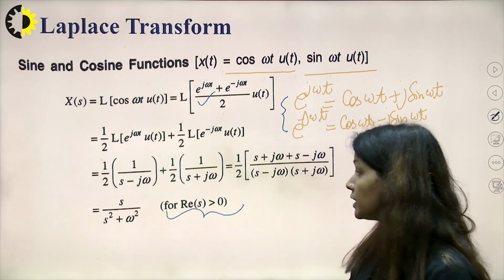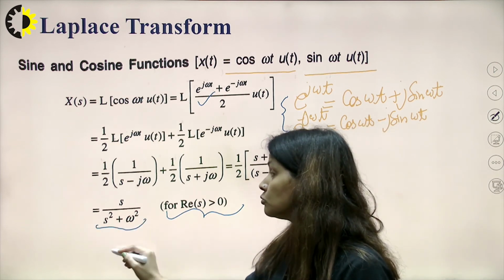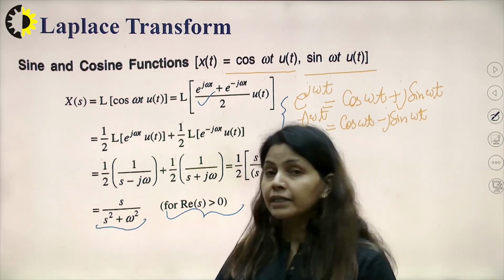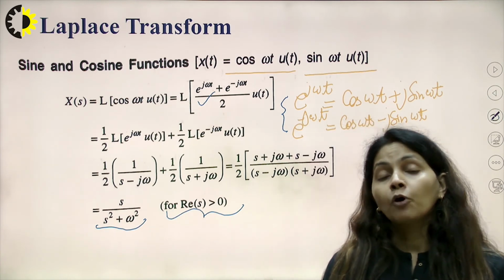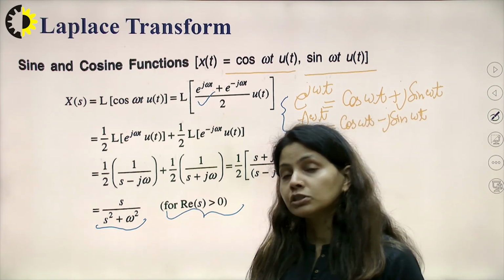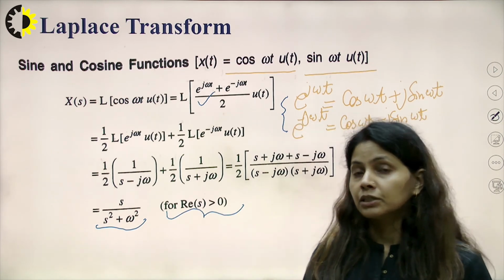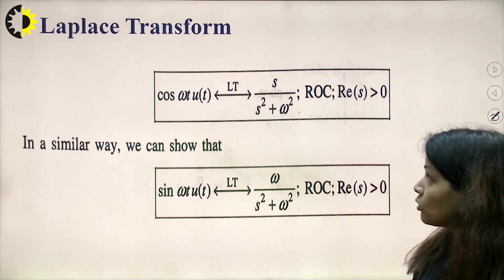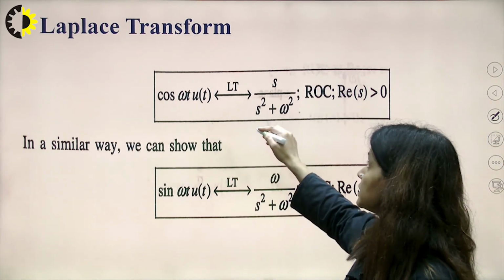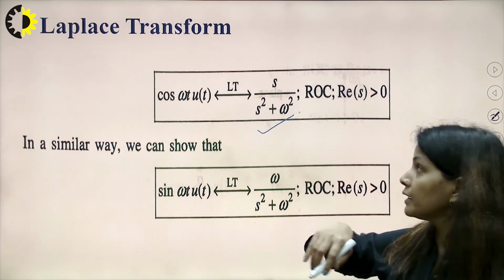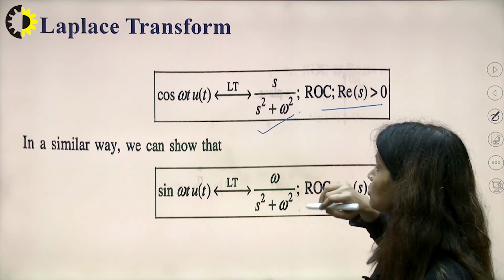Again, since the roots are imaginary and we are not considering imaginary points when looking at the ROC, the ROC will be real part of s greater than 0. So the conclusion for cos omega t u(t) is s upon s square plus omega square, with real part of s greater than 0.